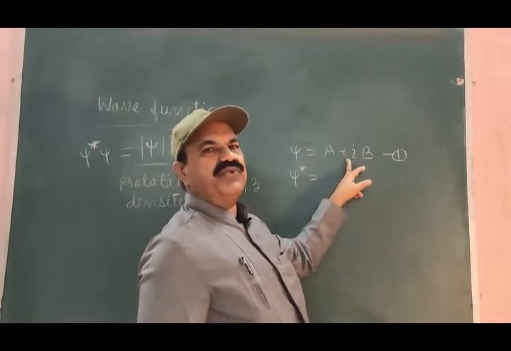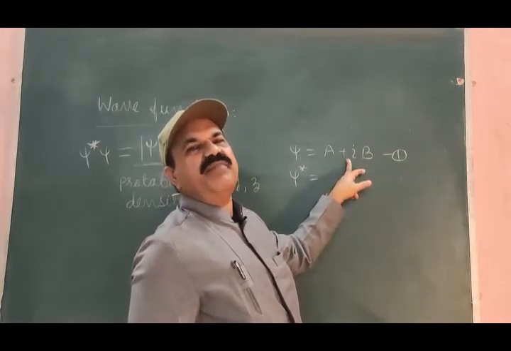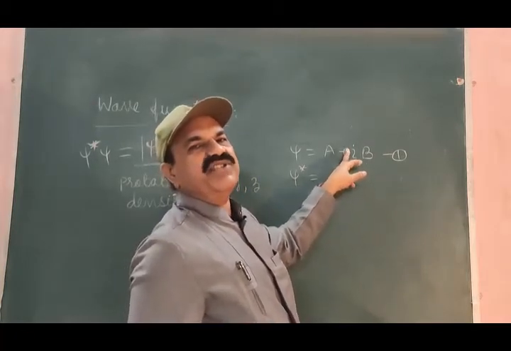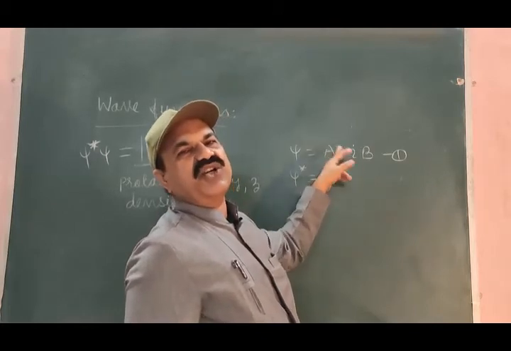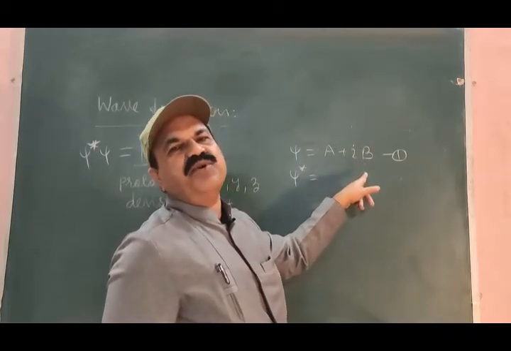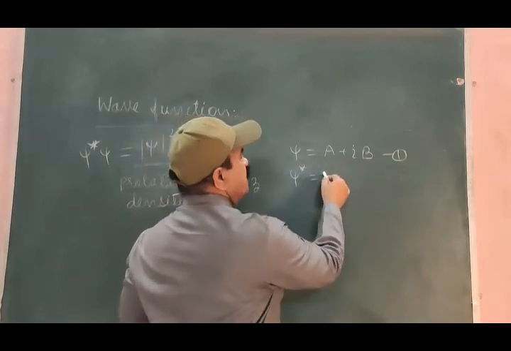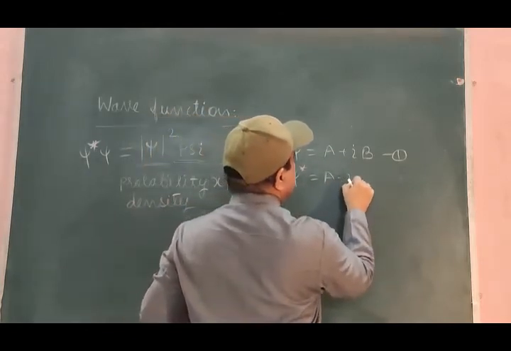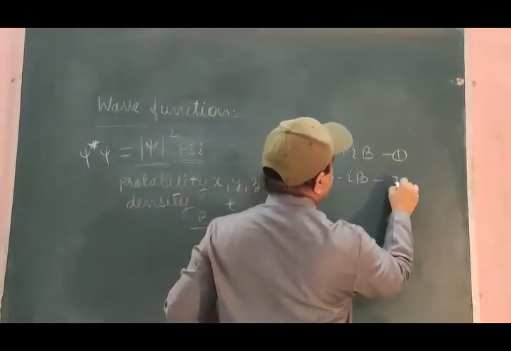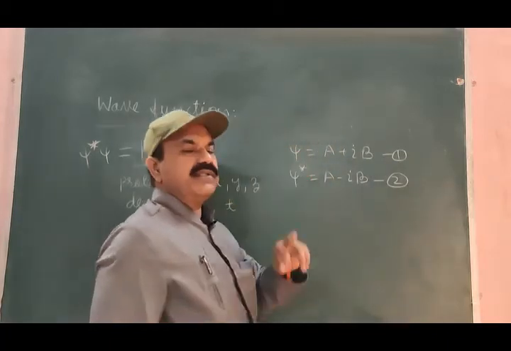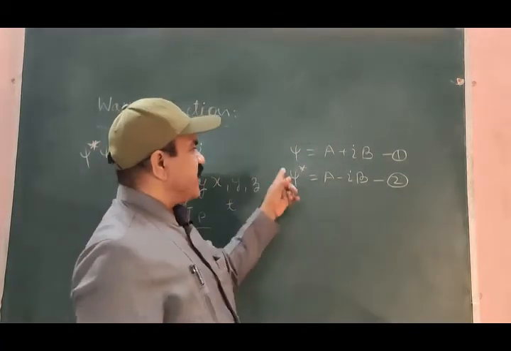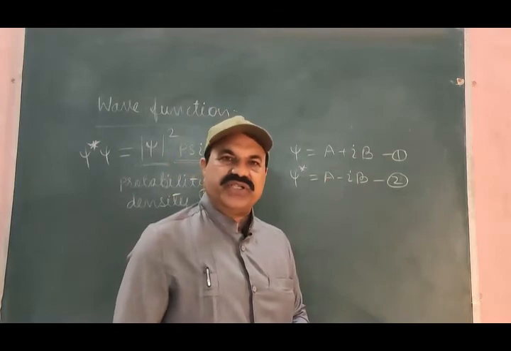If i is positive, to get its complex conjugate, make this sign negative. If it is negative, make this sign positive. So psi is the complex wave function, psi star is its complex conjugate.